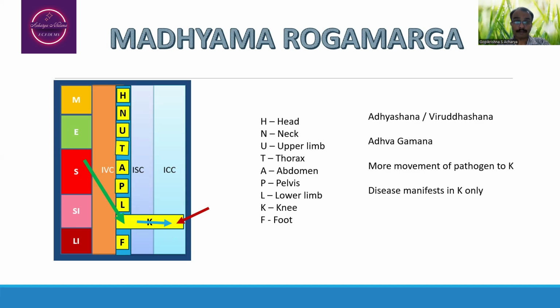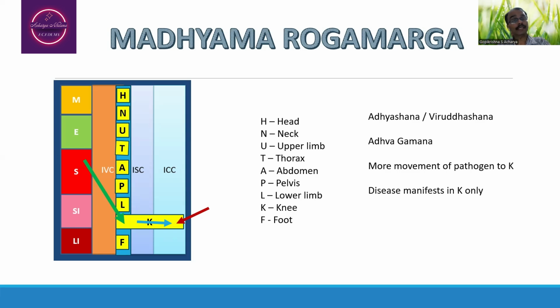So that means the pathogens are getting absorbed from either the stomach, small intestine or large intestine. That will be entering via the intravascular compartment to the lower limb, that too to the knee joint, where excessive movement is taking place.